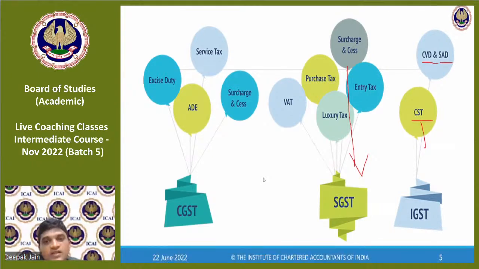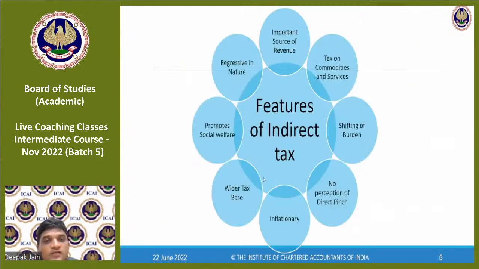Okay, so we understood from this what are the taxes which have got subsumed under GST. We will understand the features of indirect tax. Very simple, but we'll just run through this. It is an important source of revenue. क्यों important source of revenue है?